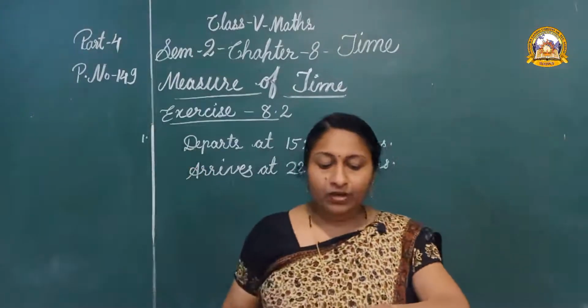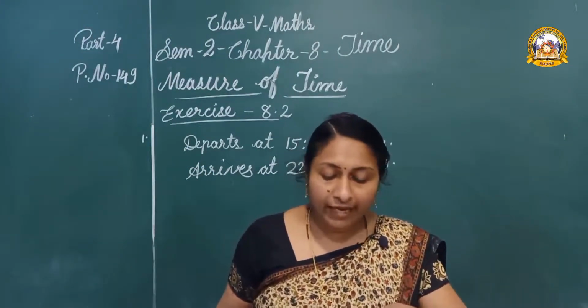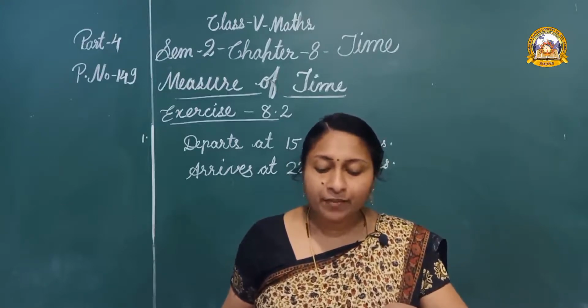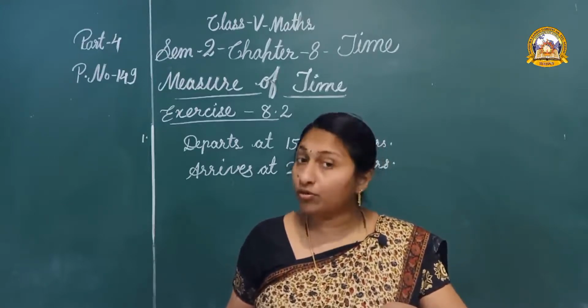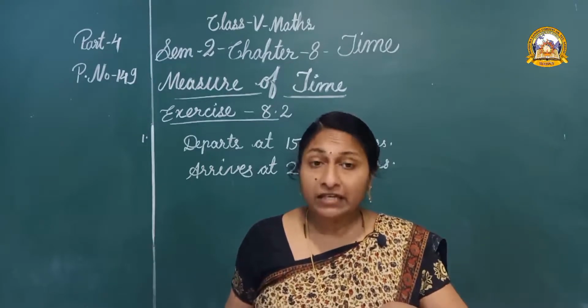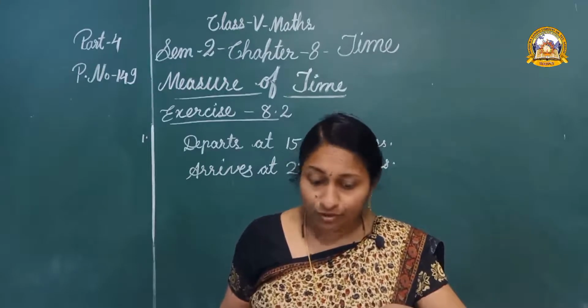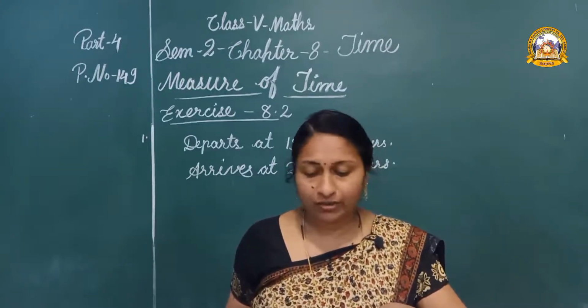Okay children, let us do exercise 8.2, page number 149. Okay, first word problem. Here, first portion A: write each time in 12-hour clock time. Here we have to convert the given 24-hour clock time to 12-hour clock time.